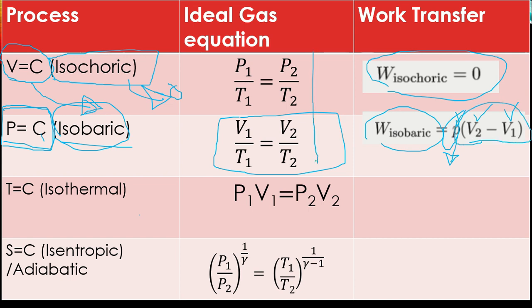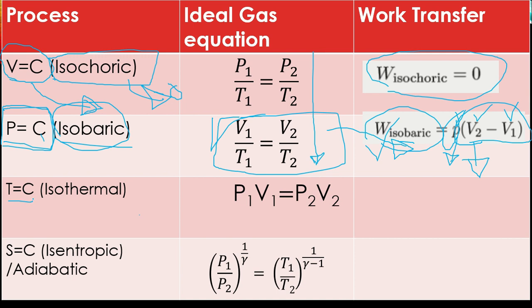These ideal gas equations are used when solving problems. If they say isobaric process and we know this formula, but in the question they give only temperatures, now from this relation you have to find the relation between temperature and volume and substitute it in this equation, and you will get the answer.